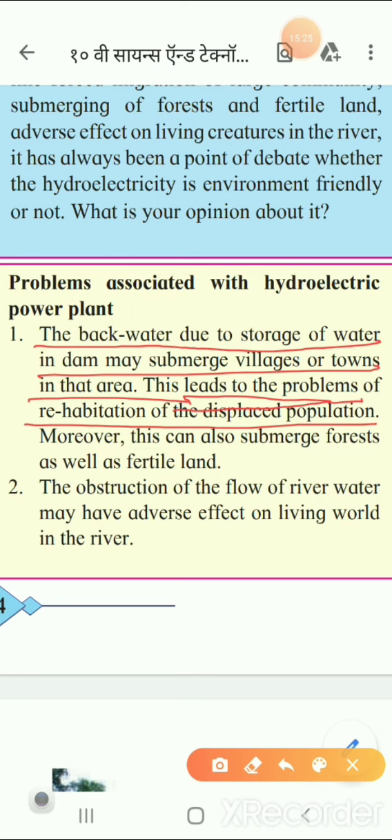Now the second point is the obstruction of the flow of the river, which may have an adverse effect on the living world in the river. This is the last point.